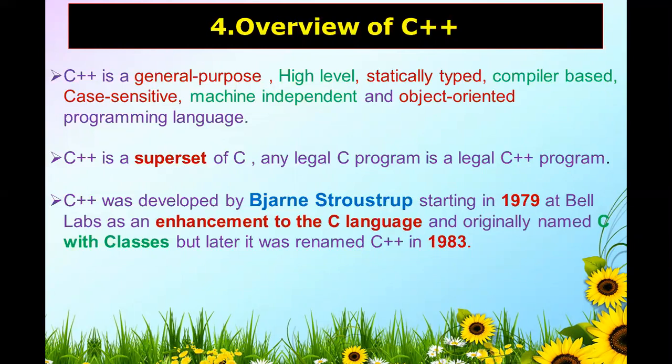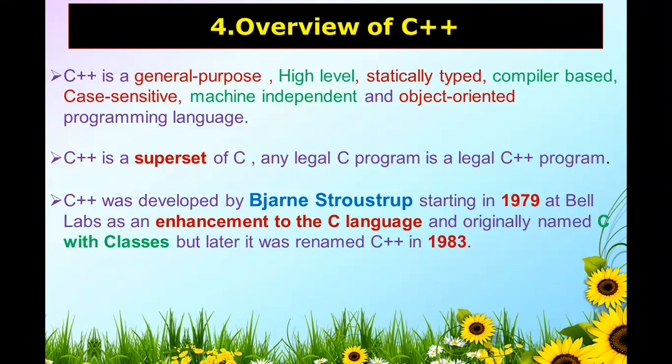And most important, it is an object oriented programming language. This feature is added in C language and that language is given the name C++ language. This is the more important object oriented programming language. We will see this object oriented programming concept afterwards.